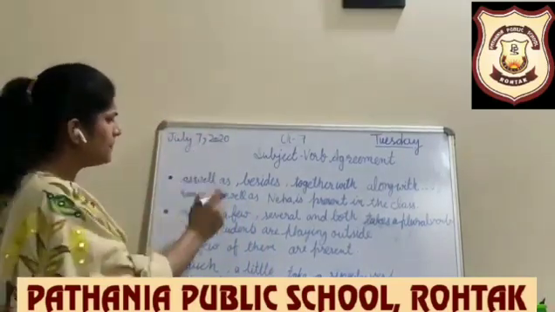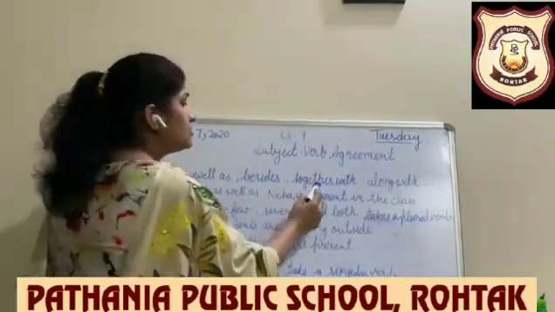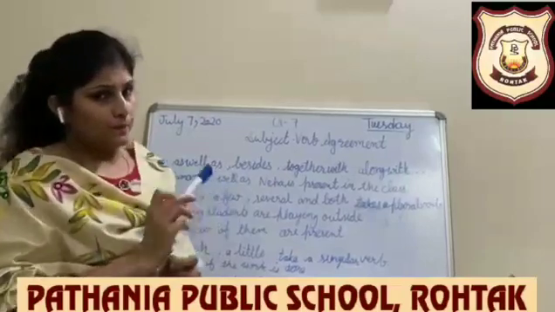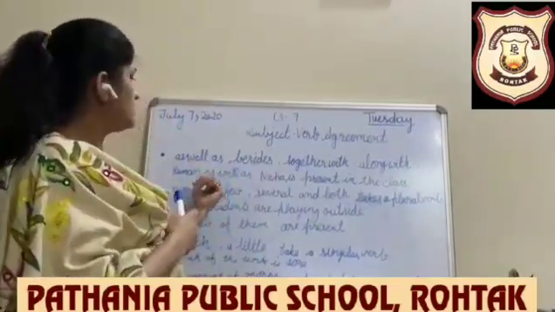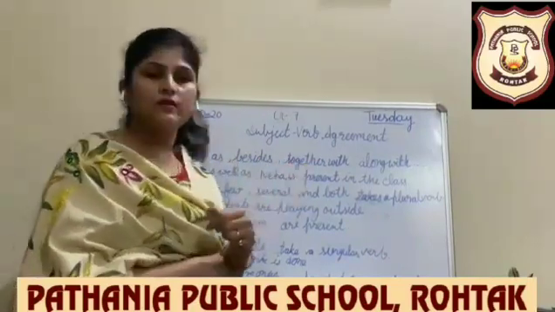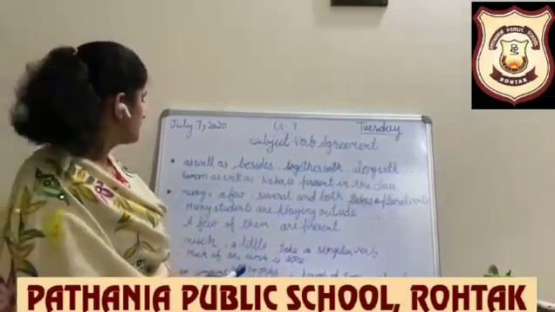So just remember these phrases: as well as, besides, together with, along with. When our subject is separated from the verb by using these phrases, we will use a singular verb.